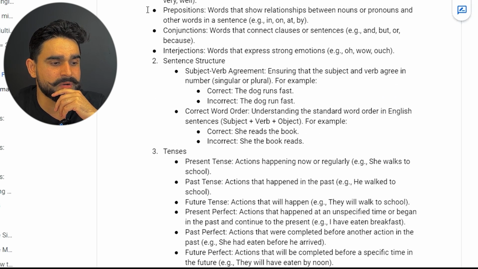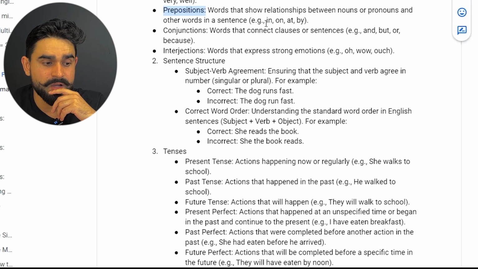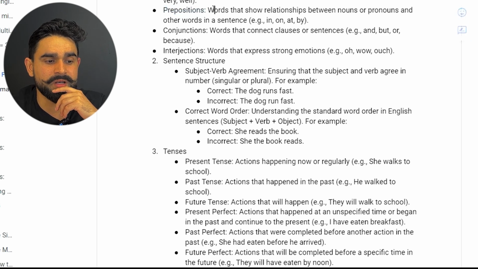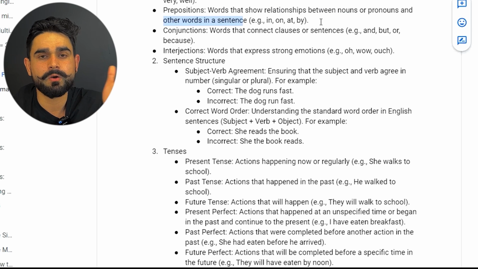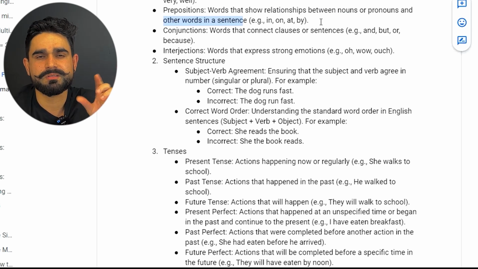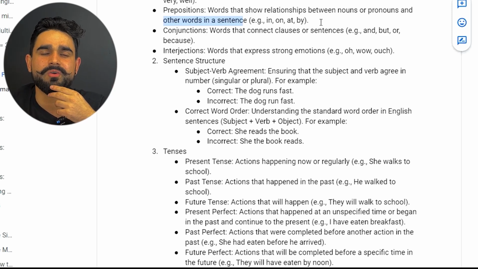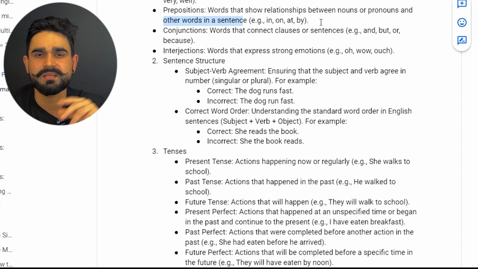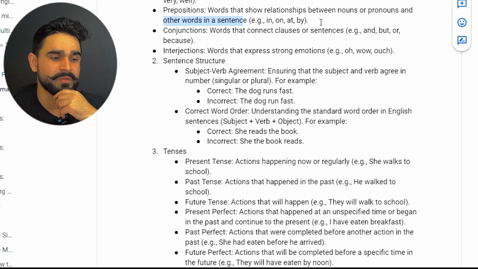The next one, guys, is preposition. So what are prepositions? Words that show the relationship between a noun, pronoun and other words in a sentence. For example, in, on, at, like at 12 p.m. At is our preposition. I'm pretty sure you know about prepositions, but if we are doing the grammar, guys, let's quickly go through all these things just to refresh your memory. All right, so that's our preposition. Let's quickly move on to the next one.